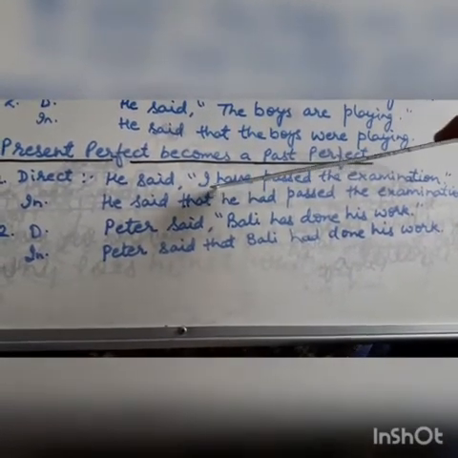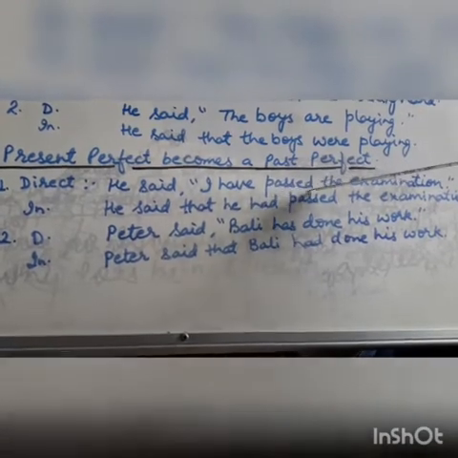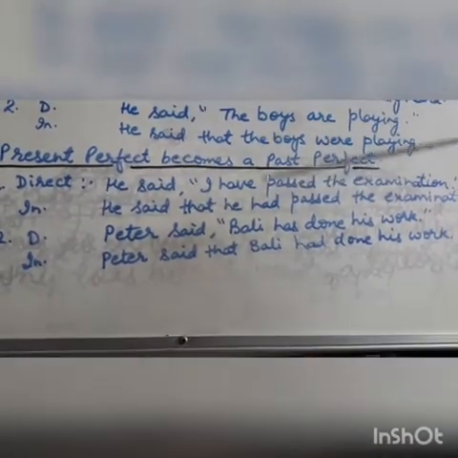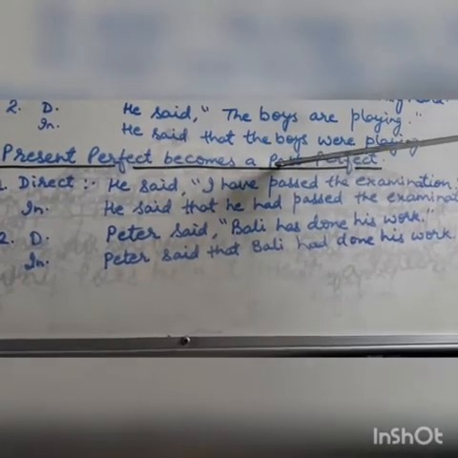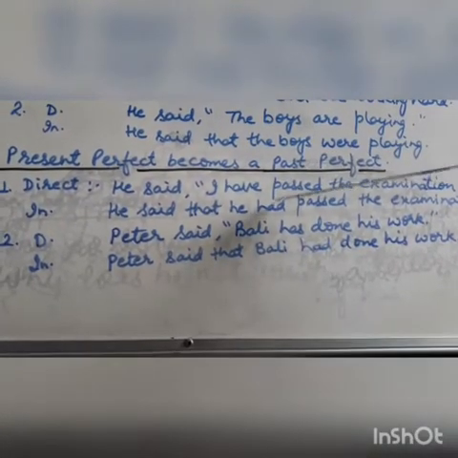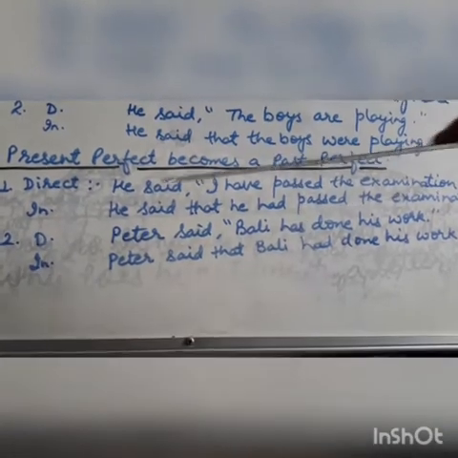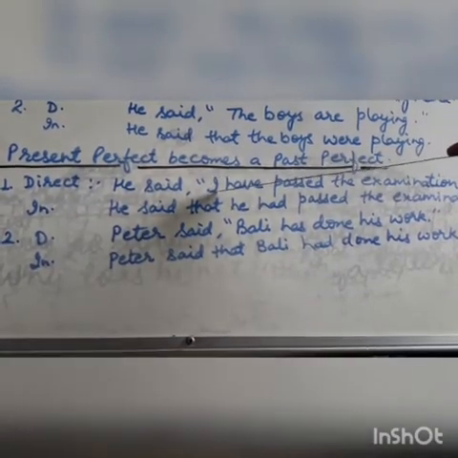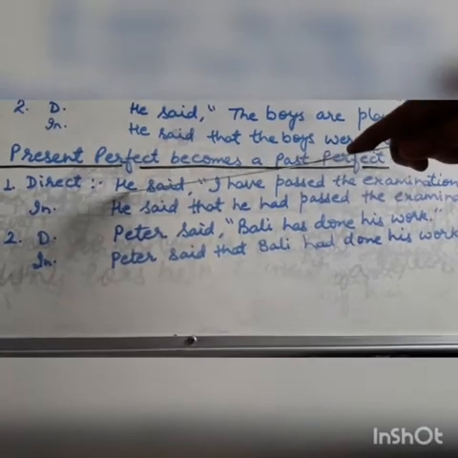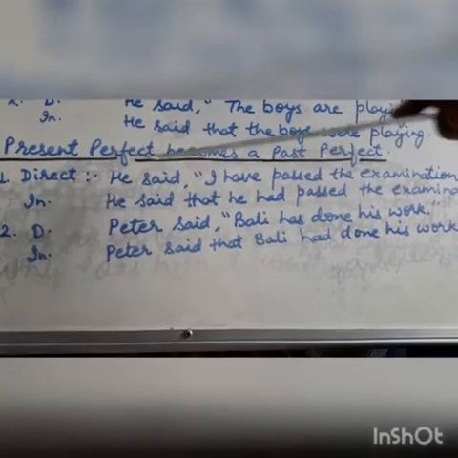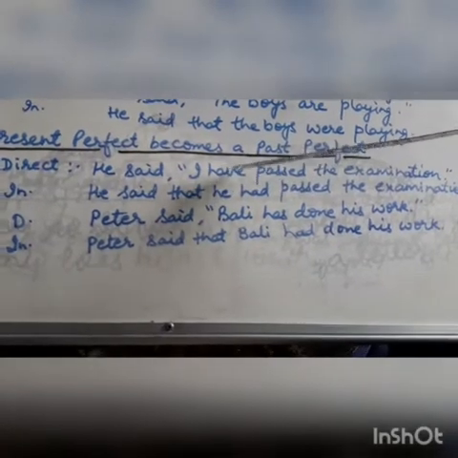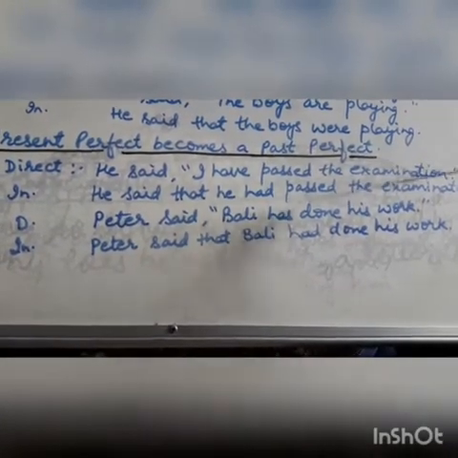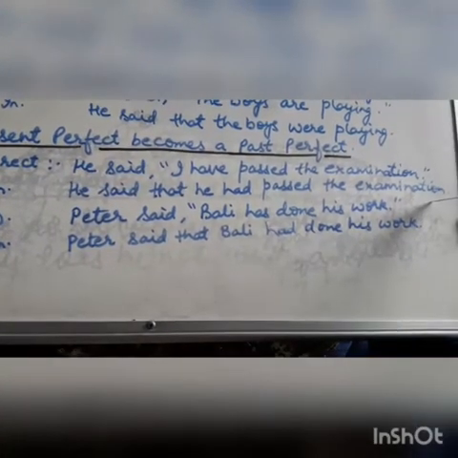So you have to convert it into past perfect, and the formula for past perfect is had plus V3. The answer will be: he said that, and I will be converted according to the speaker. He, then past perfect had, and the third form, passed. He had passed the examination.